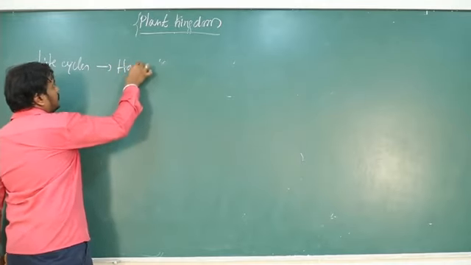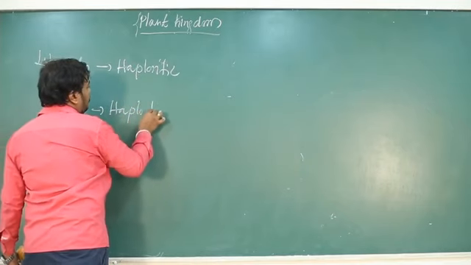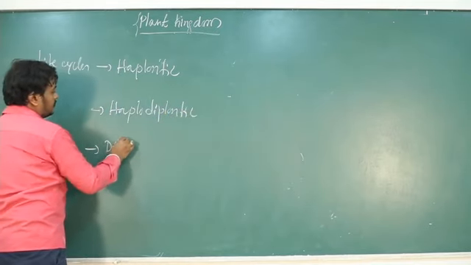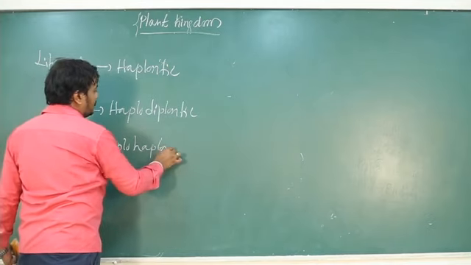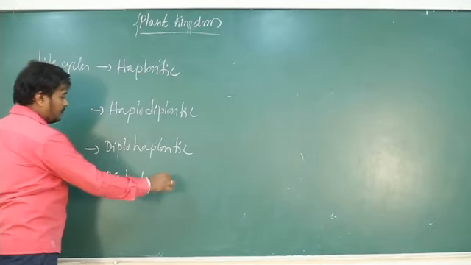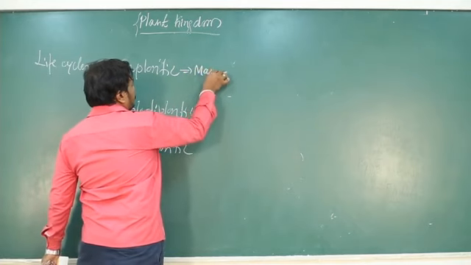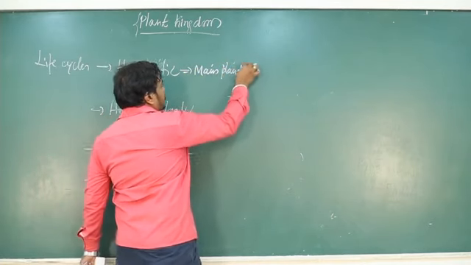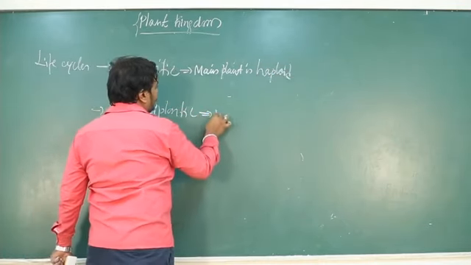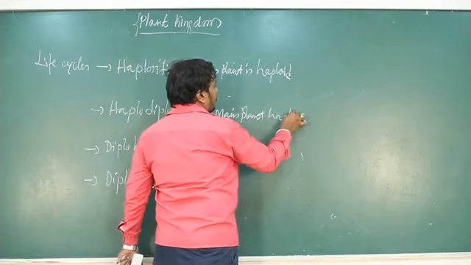Haplontic, haplodiplontic, diplohaplontic and diplontic. Okay, so here the main plant is haploid. Okay, so in haplodiplontic also the main plant is haploid.